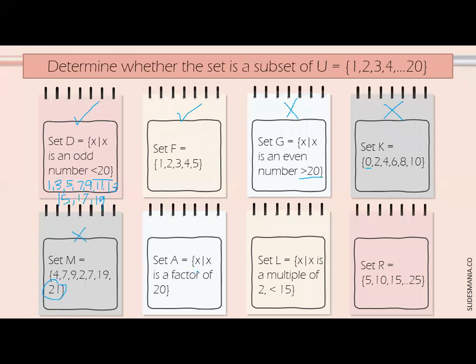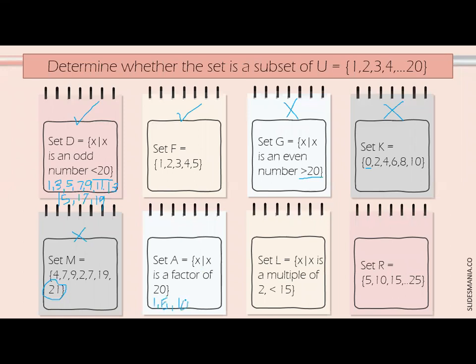Next, set A is equal to the elements of X such that X is a factor of 20. Will you give me a factor of 20? Ano yung mga factor ng 20? We can say 1. Ano pa? 2, 5. How about 10?